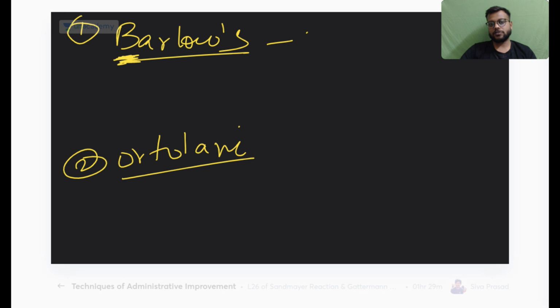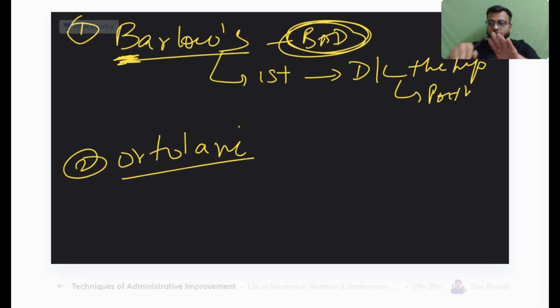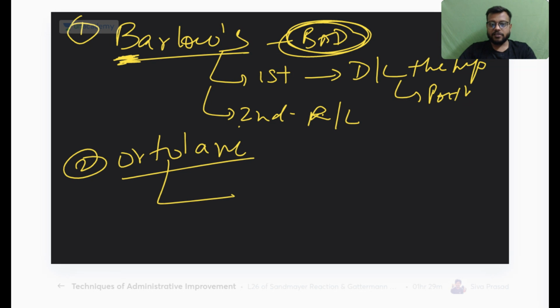Remember, Barlow has a B in it, so this is bad. Why is this bad? Because firstly you voluntarily dislocate the hip by giving a posterior push. Because dislocation of the hip is most commonly posterior, and in CDH also it is a posterior dislocation. And after dislocating the hip you are relocating. So this is a bad test.